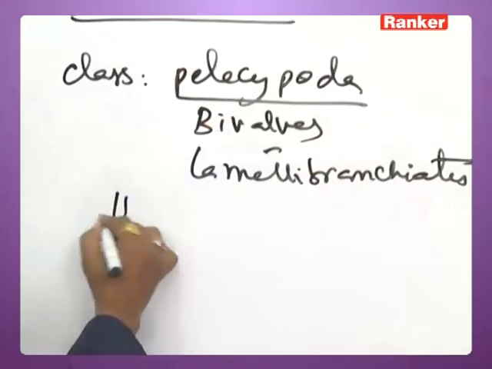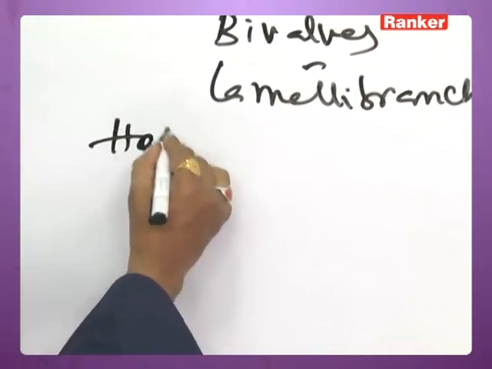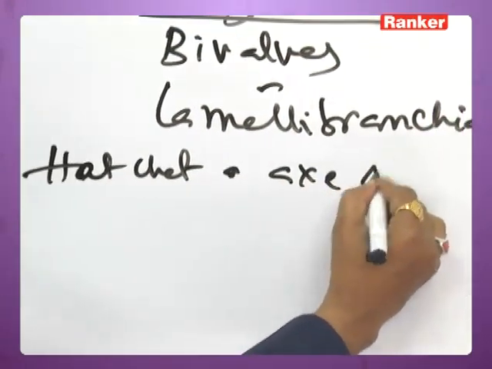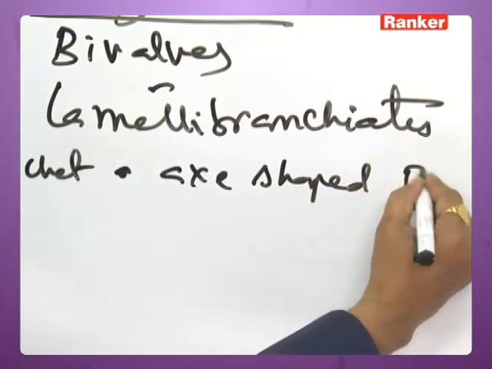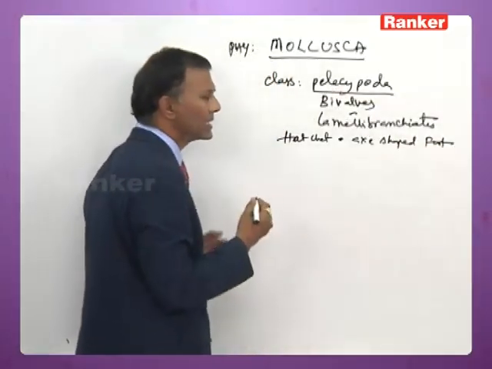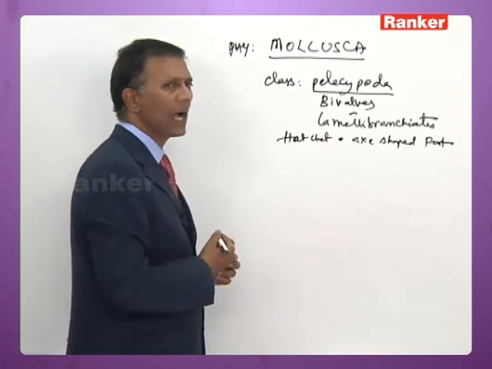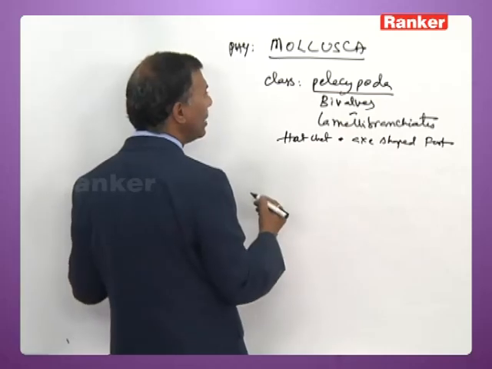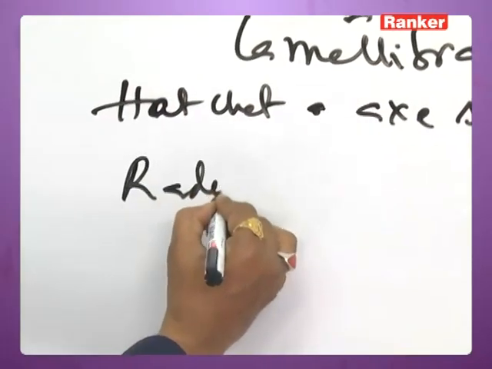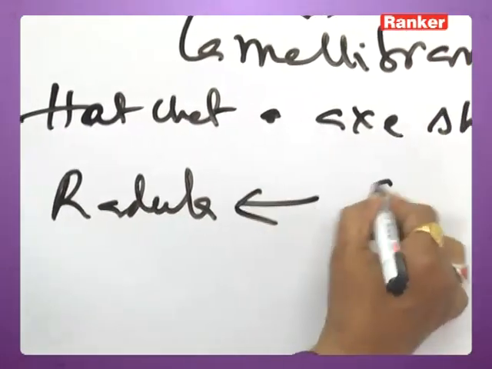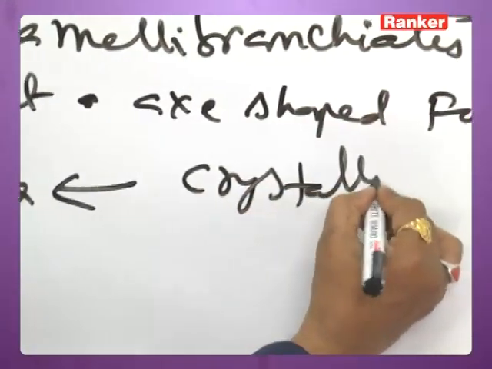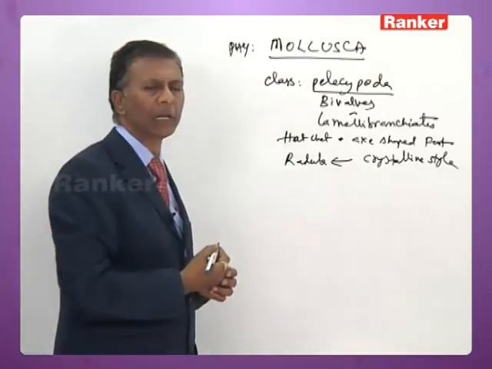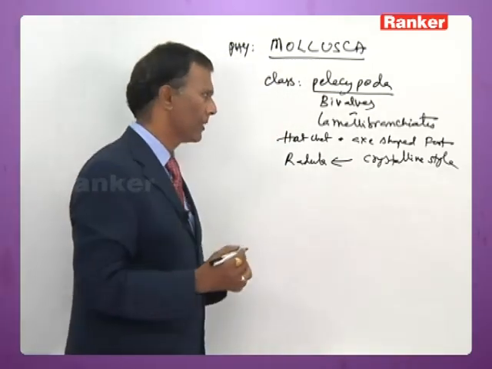In Pelecypoda, the foot is hatchet shaped. Hatchet or axe shaped foot is present. That's why they are called Pelecypods. Pelecy equal to hatchet. Head, eyes, tentacles, radula are absent. Pelecypoda is the only group of mollusca in which radula is replaced by crystalline style that helps in carbohydrate digestion by secreting amylase.